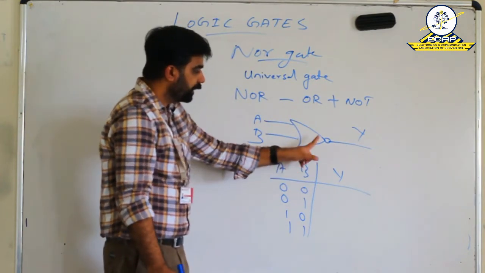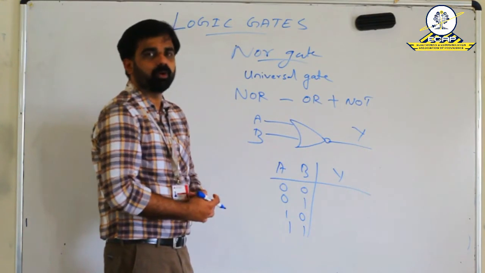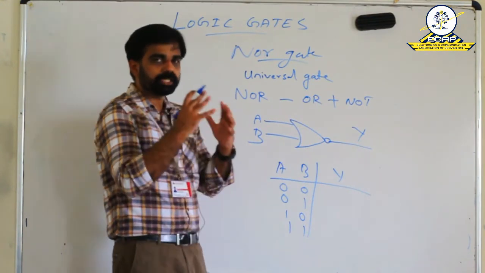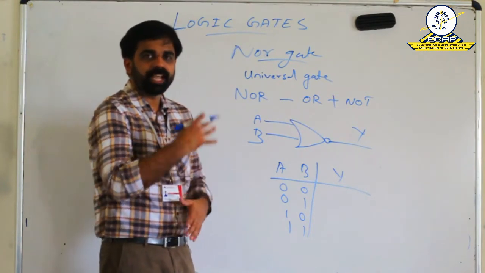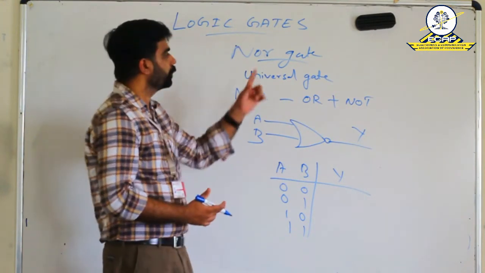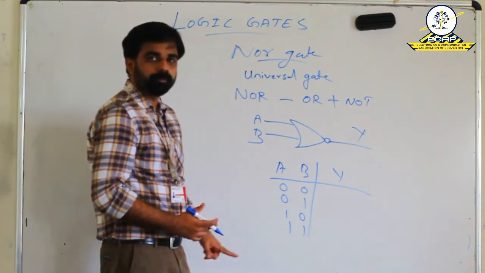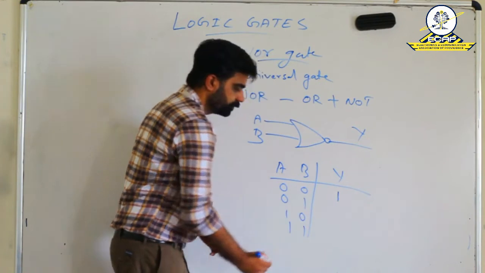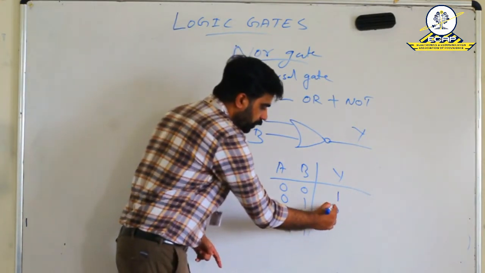Here we can see this NOR output will be just the complement of OR output. So whatever we got from OR gate, it passes through an inverter and its inverted version is obtained at the output of NOR gate. So 0 NOR 0 means the output is 1. 0 NOR 1 means 0.